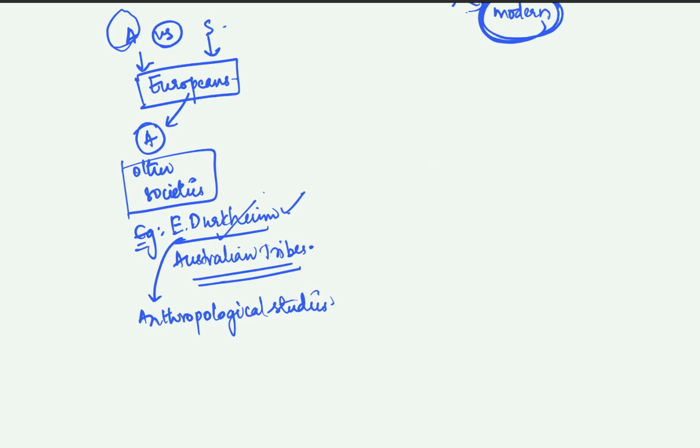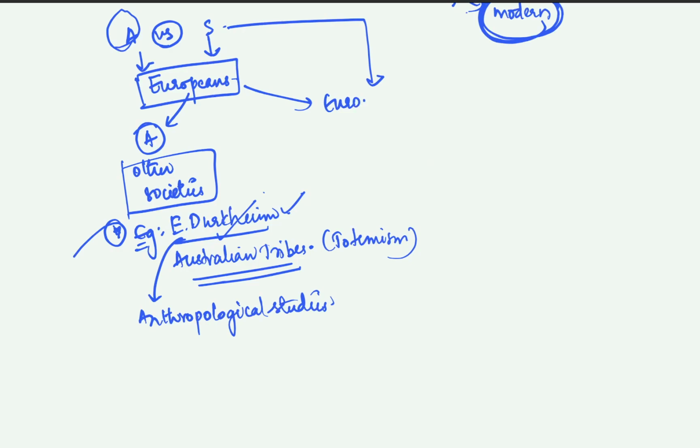So this study is also called totemism, which we'll do again when we are doing Emile Durkheim. So a star over here, because we will be doing it again, right? When we will be doing Emile Durkheim, who is one of the main important thinkers, right? Whereas sociology was used by Europeans to study the European society itself, right?